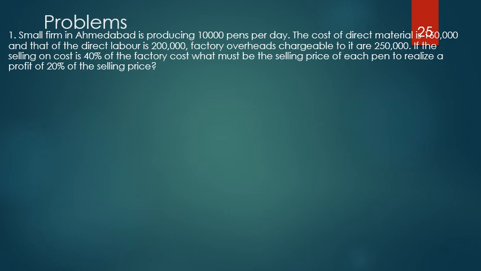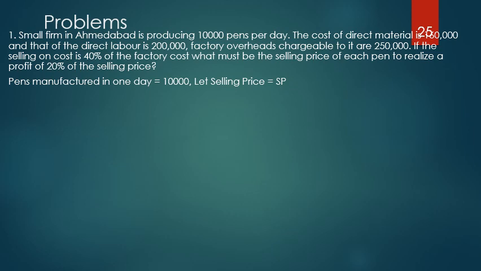This is the problem. So whenever a costing problem is given, our first step is to calculate the prime cost. So first step is prime cost, next step is factory cost, next step is office cost, next step is total cost, and then the selling price. Those are the levels which we have to go through one after the other. So we will follow the same procedure here.